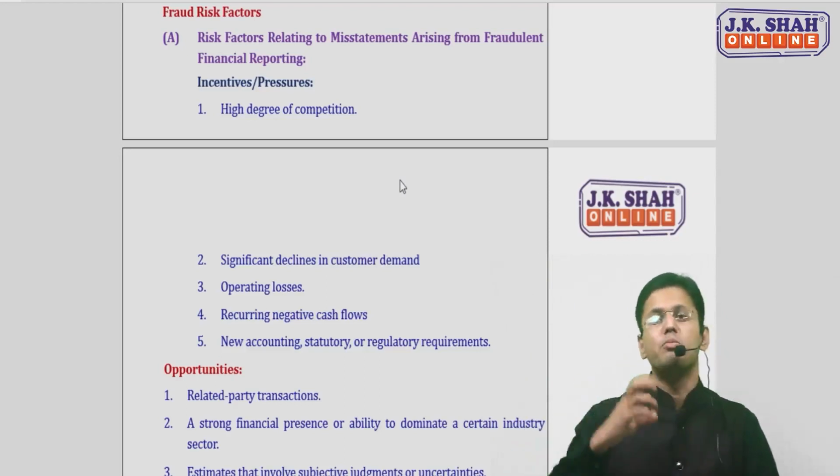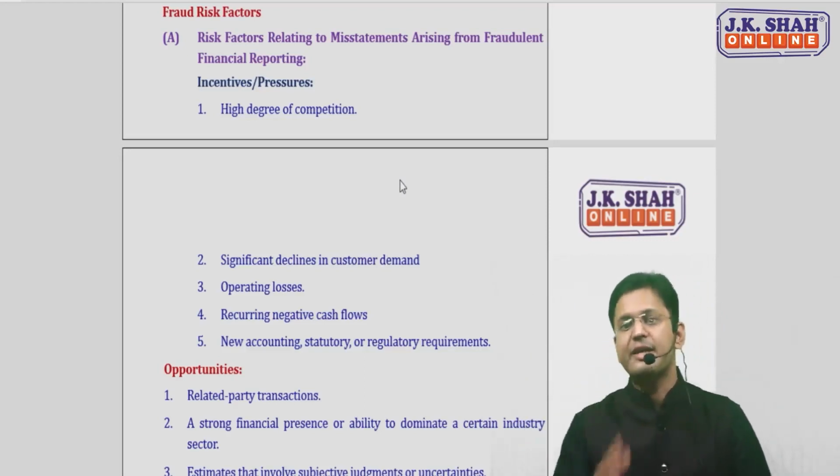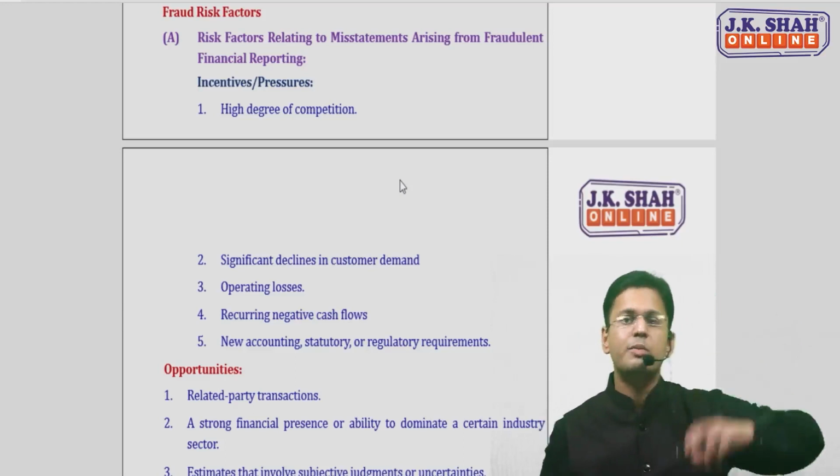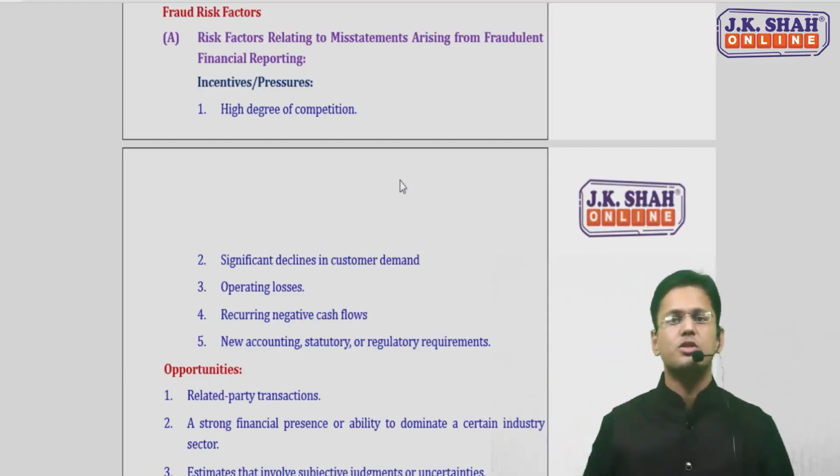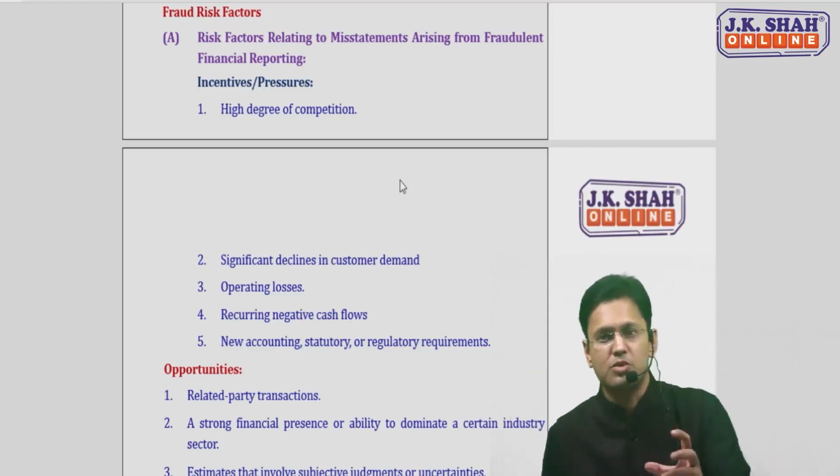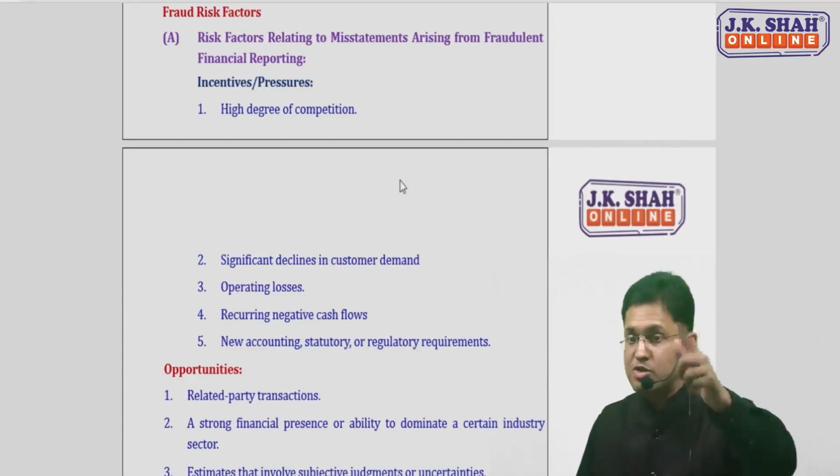There's a high degree of competition. There is a significant decline in the demand of the customer. There is a chance of takeover by someone. There are severe losses and negative cash flows. These are the pressure points. I hope the logic is pretty clear. And that is why I'm repeating it again.